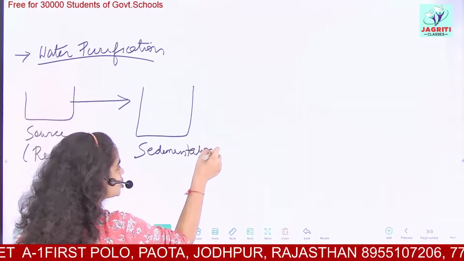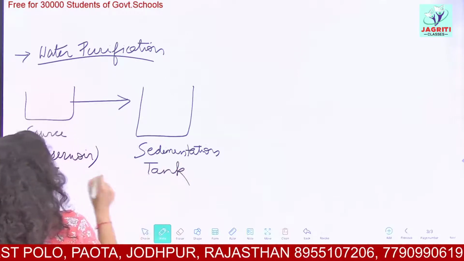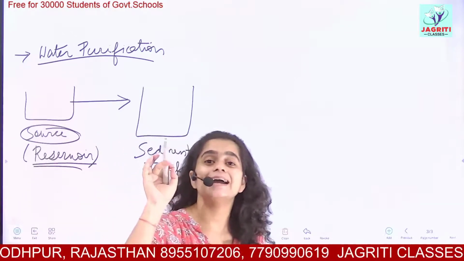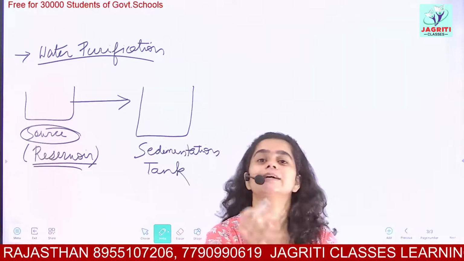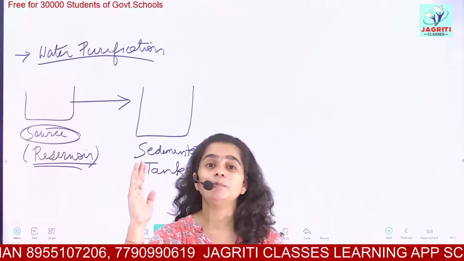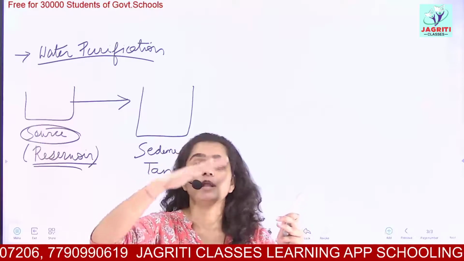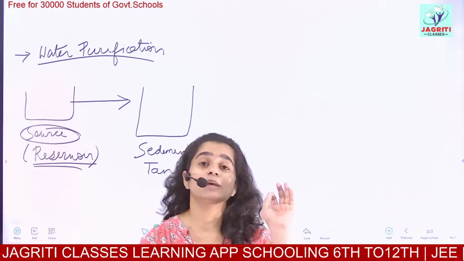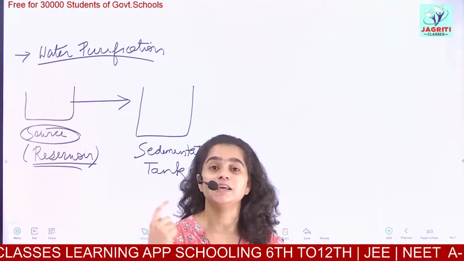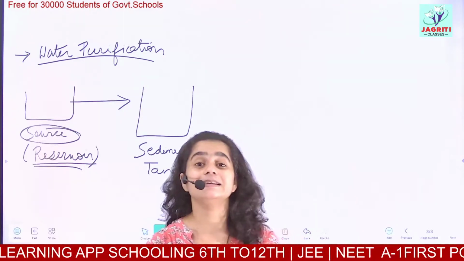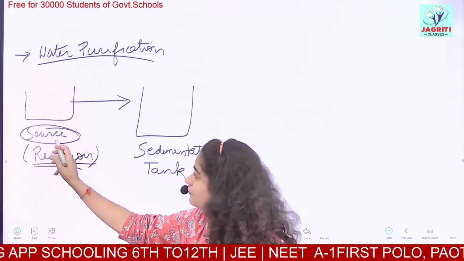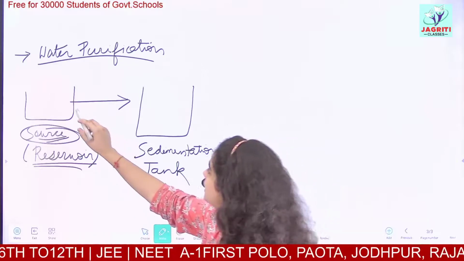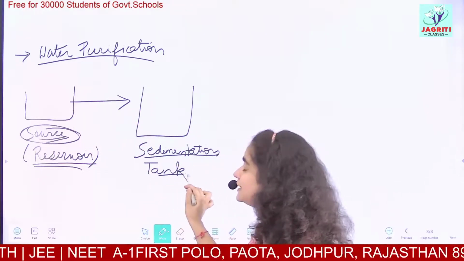We have the sedimentation tank. You know that the water from the source or water from the reservoir is full of impurities. You have different kinds of impurities. Some are soluble in water and the others may be insoluble. The insoluble impurities, if they are heavy, they are found at the bottom part, and if they are lighter, then they float on water. With this we can also have a third type of insoluble impurities which remain suspended in the medium, and these are called suspensions. So the water which is coming from the source contains many impurities. So this impure water we take first in the sedimentation tank.